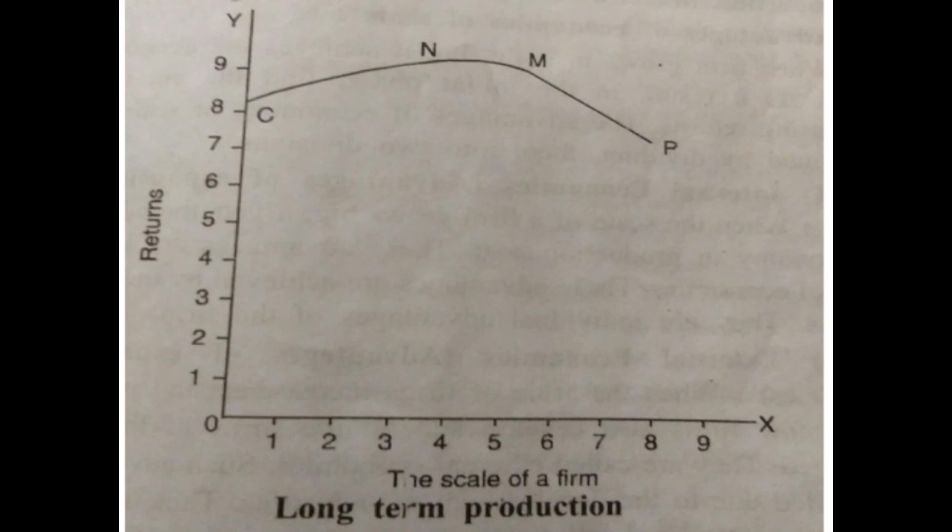Then from M to P, the curve of marginal returns begins to move down, which shows that the returns are diminishing. So from C to N it was increasing, then from N to M it was constant, and from M to P it starts decreasing.